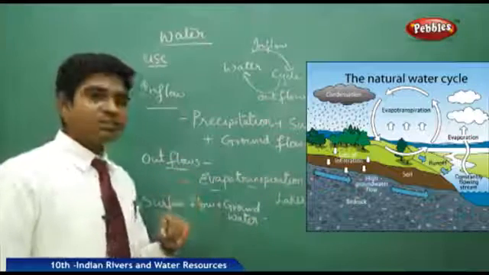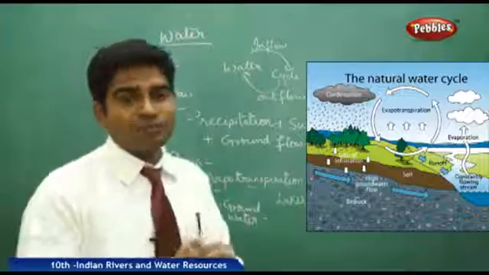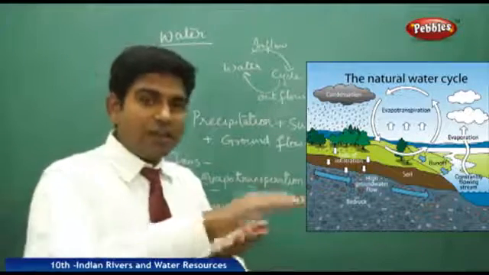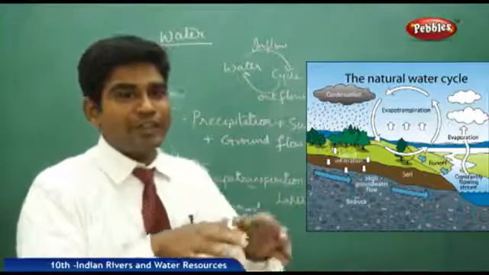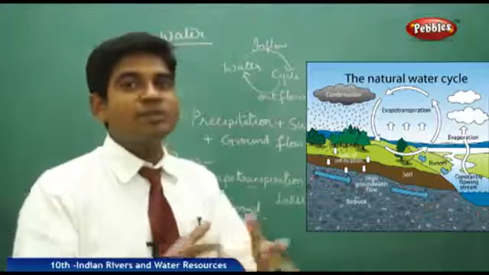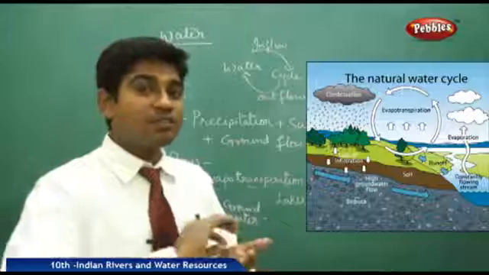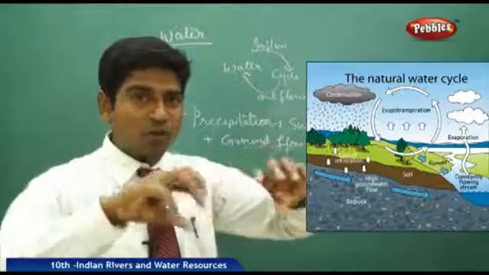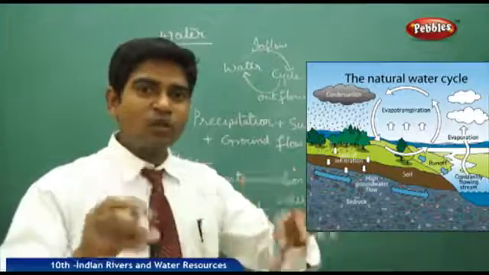The other major issue which has to be addressed is the surface flow plus groundwater. What is the surface flow? The water which is flowing on the land level is called surface flow. When the water is flowing on the land level, like in the villages and these places, it appears like streams or small rivers. When it is accompanied by rain, the flow becomes like a big river, or it appears like a lake. But after some days it disappears. The surface flow gets disappeared. It is getting diverted. People draw water from the lakes and rivers in the villages, which is a common scene. Because of that, water gets dried up.